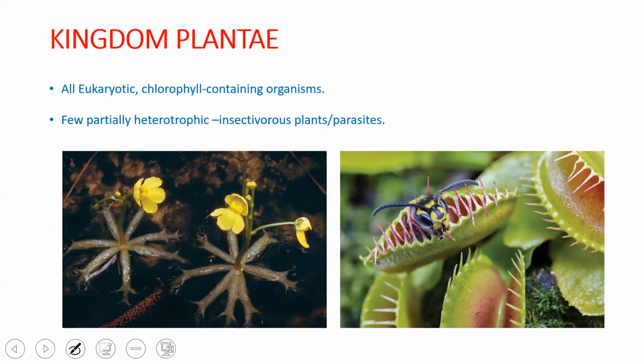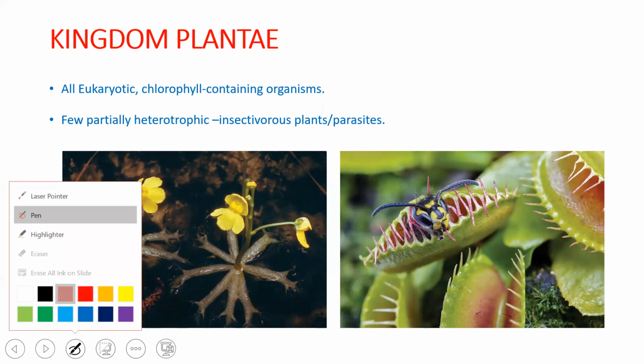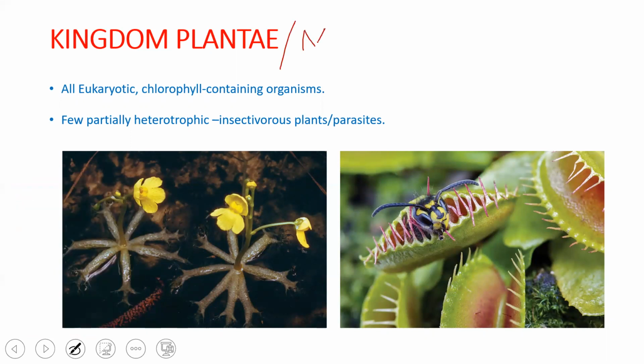So let us look into some of the characteristic features of kingdom Plantae. After kingdom Mycota comes kingdom Plantae and kingdom Animalia, which were proposed by the two kingdom classification given by Carolus Linnaeus. According to Linnaeus classification, kingdom Plantae includes all the plants and kingdom Animalia includes all the animals. Do remember that kingdom Plantae is also called Metaphyta, and Animalia is called Metazoa.